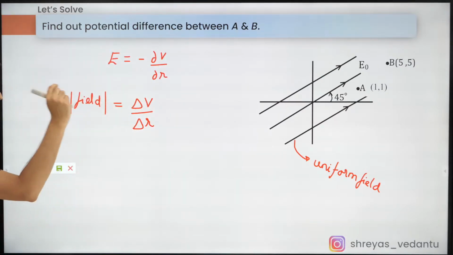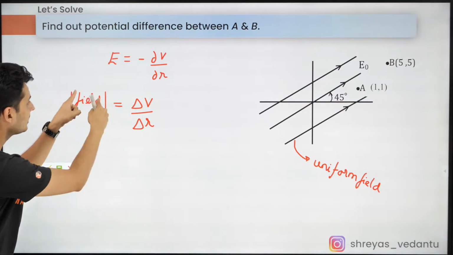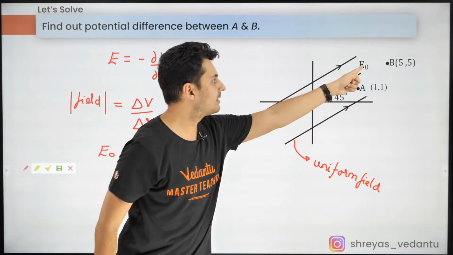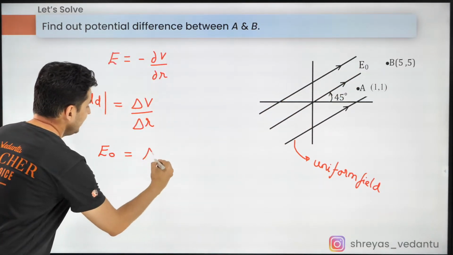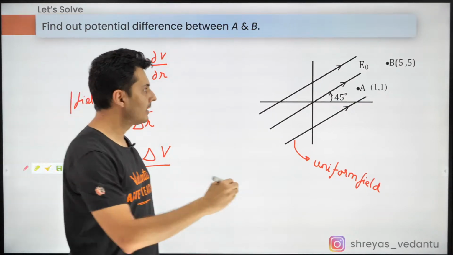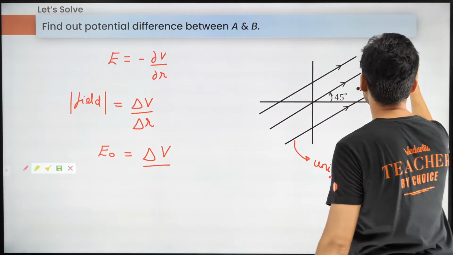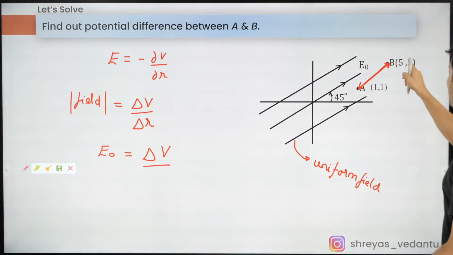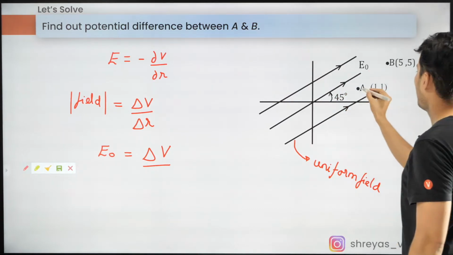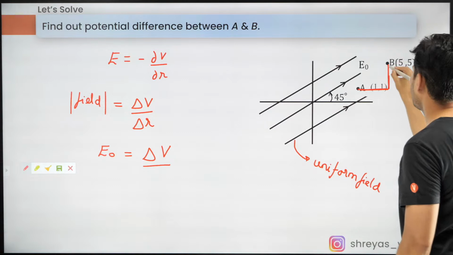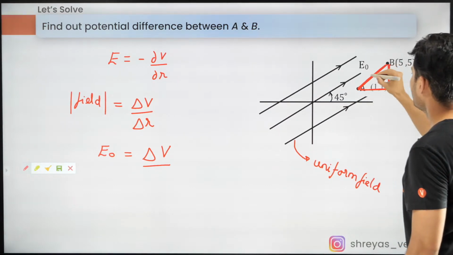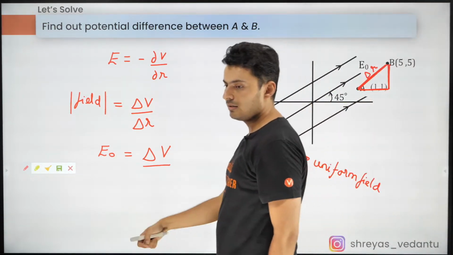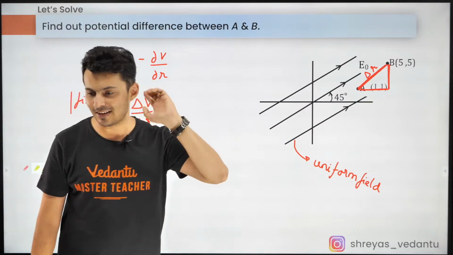Now the magnitude of the field is E0. You can see that from here. It's E0. Delta V, I don't know. Delta R is this distance. Now, how much is this distance? Think about it. Use those coordinates. Draw a right angle triangle, and the hypotenuse is nothing but delta R. Now, can you guess what is the height and the base of the triangle? Already some people have written it.